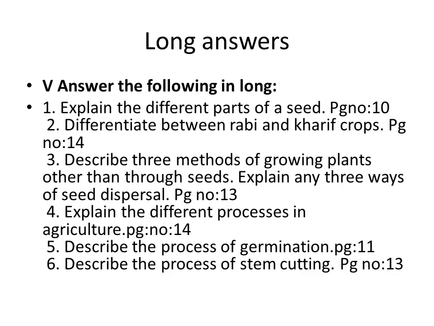So these four questions you need not write in your notebook, already it was there. You have to write the extra two questions only. That is, describe the process of germination. It is present on page number 11, see the last paragraph: the process of germination starts with the seed absorbing water. That paragraph you have to write. And then describe the process of stem cutting. Page number 13, stems are there: plants such as rose and sugarcane grow from stem cutting. That paragraph you have to write.